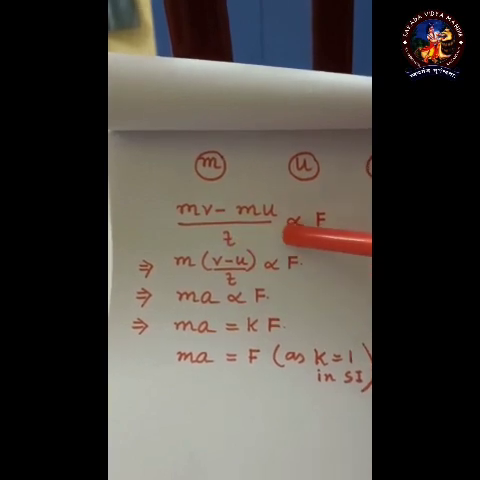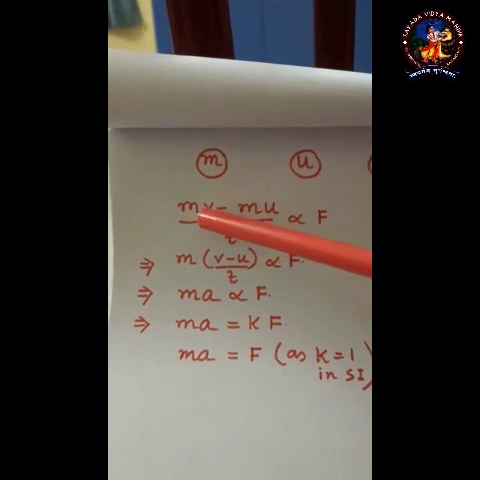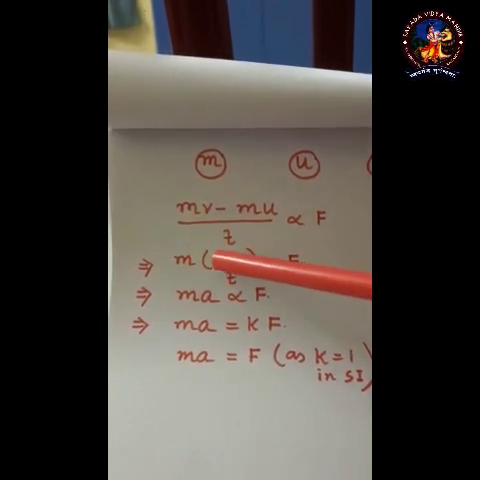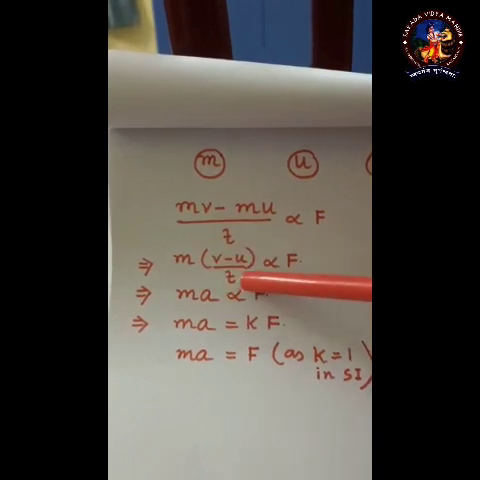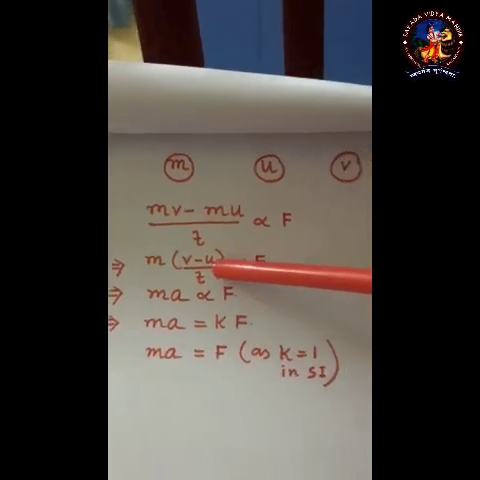Now this is proportional to F, that is, the force applied. Now m, if we take it common, then what is left? (v minus u) by t. Now what is this? This is nothing but acceleration. How can we get the expression for this?